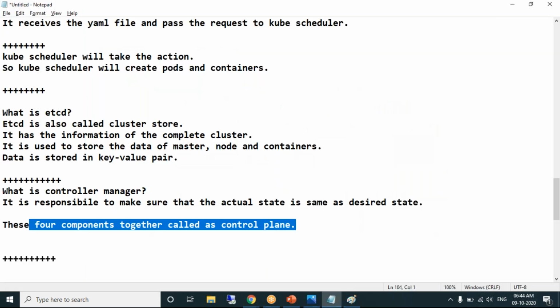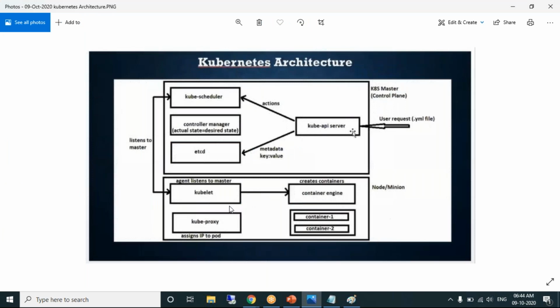Now let's move to the node component. A node is also called a minion. These terms make us confused actually. By looking at the terms, we will be a little surprised, or we'll lose confidence when we don't know the terms. We think something different. A node is also called a minion. Master is also called the control plane.